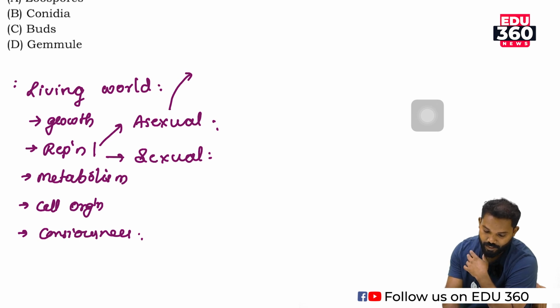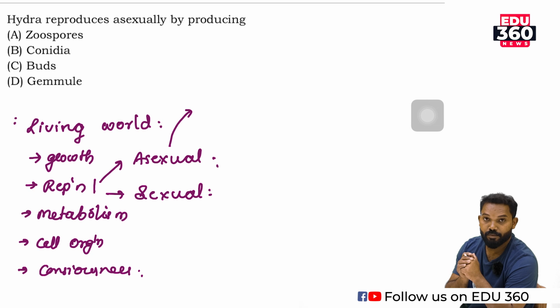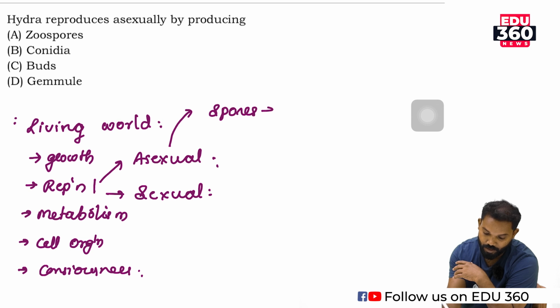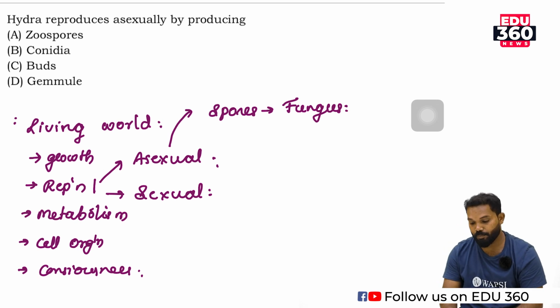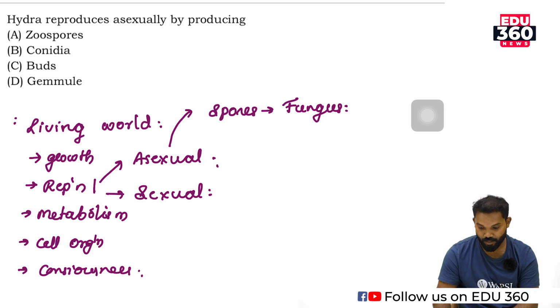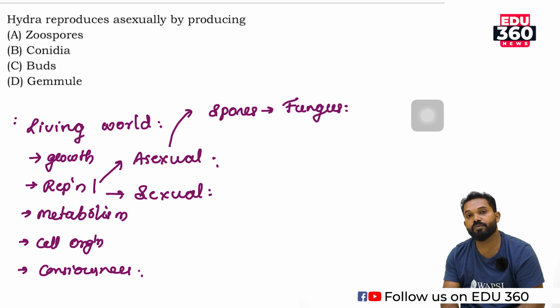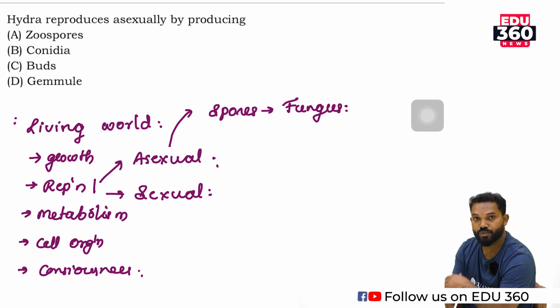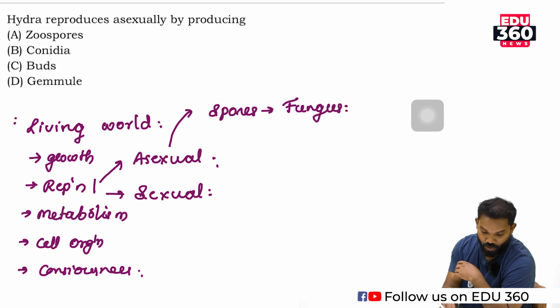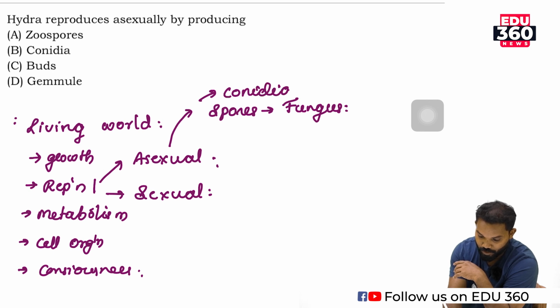Among these, some examples of asexual reproduction: spore formation. The most important example is fungus. In fungus, the main reproduction method is spore formation. They produce different types of spores. Not only fungus, many primitive organisms produce different types of spores. These spores are categorized into different types: planospores, conidiospores, etc. Conidia is another type of asexual reproduction method of fungus.